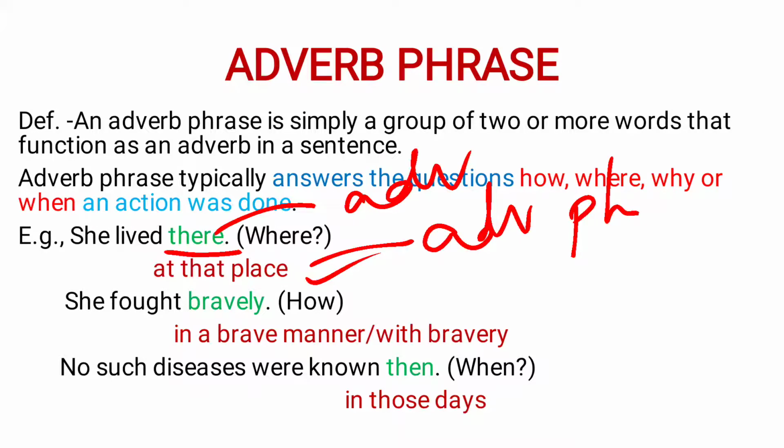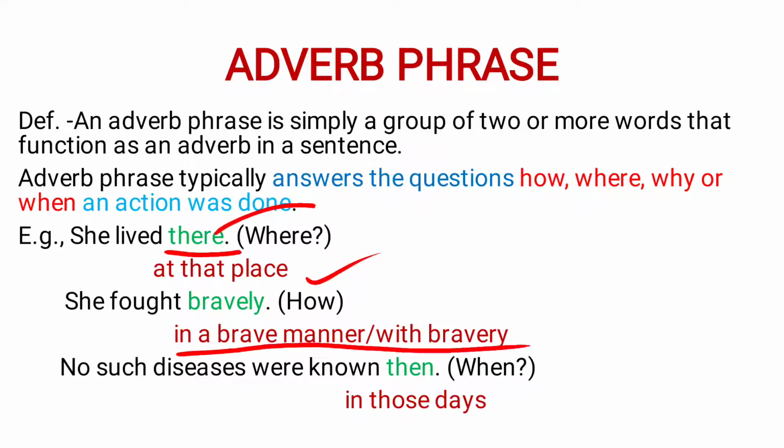Similarly, she fought bravely. Now, this adverb is modifying the verb fought, and we can easily replace this adverb with a group of words. We can also say she fought in a brave manner, or we can say she fought with bravery.